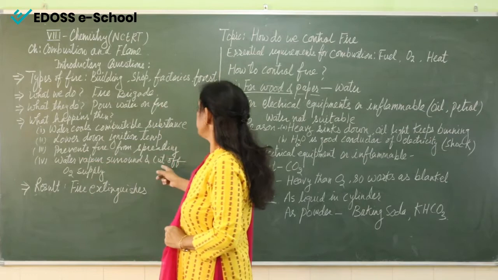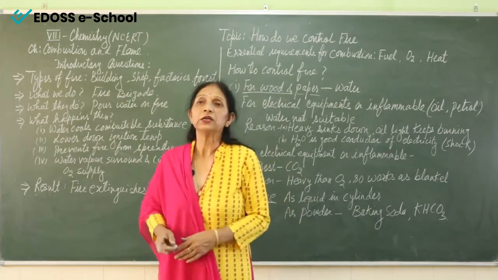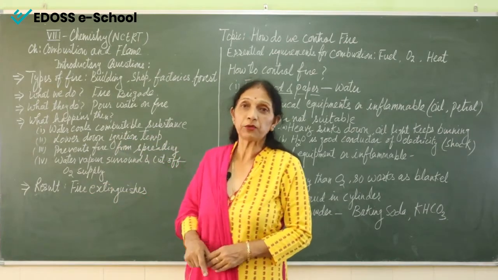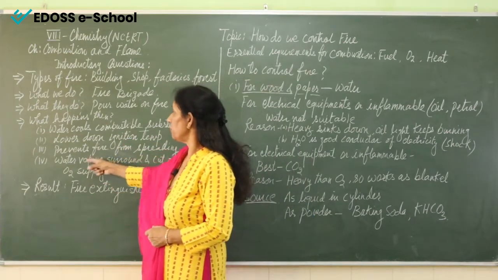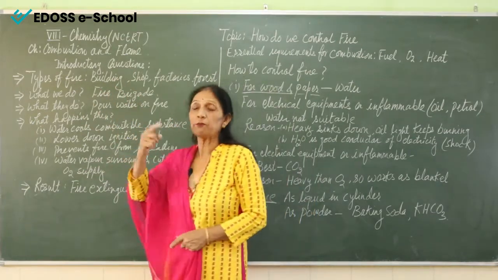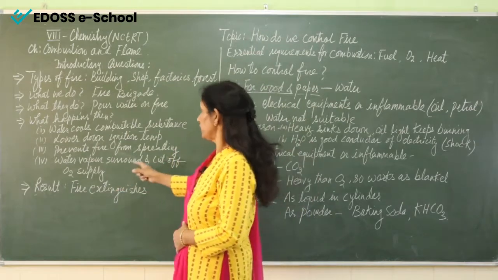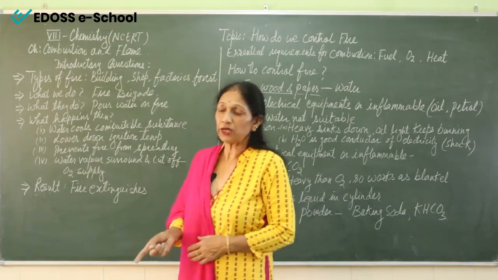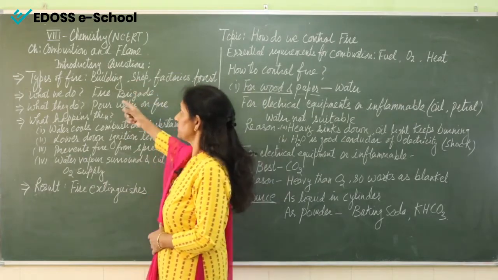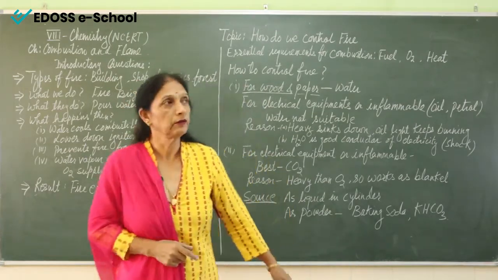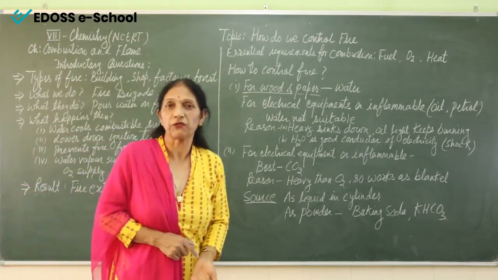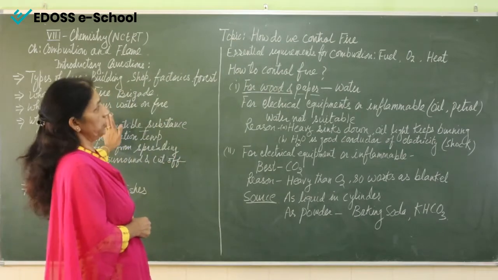Water vapor will surround the fire, because there is enough heat, and whatever water the fire brigade is pouring is converting into water vapors, and all this water vapor will work as a blanket. It will cut off the supply of oxygen. Okay, and what will happen? After some time, the fire will extinguish. So these are the steps which happen when some building or factory or shop catches fire, and we call the fire brigade.